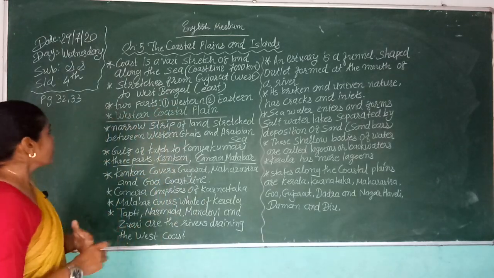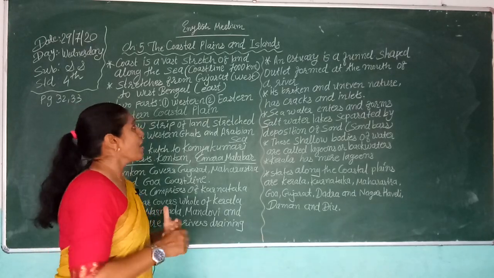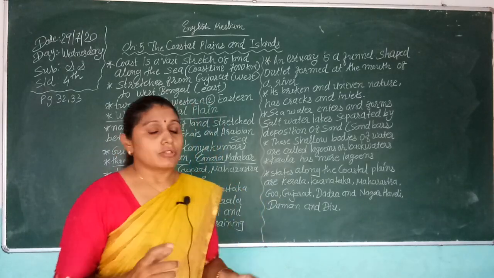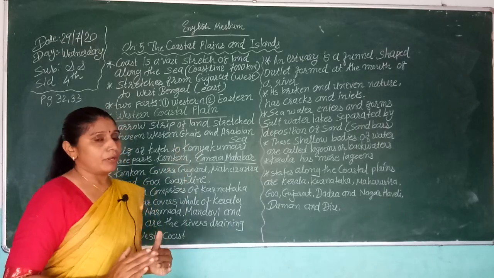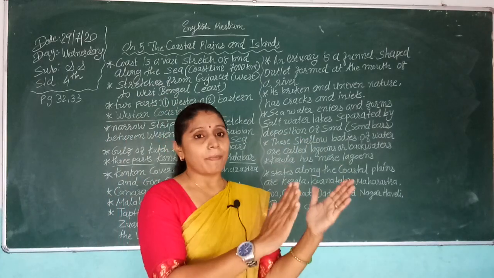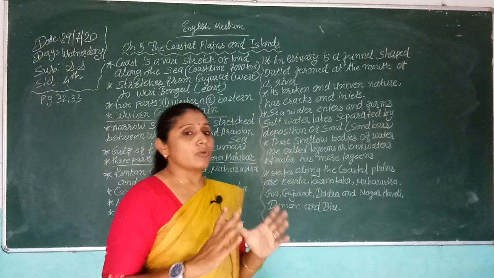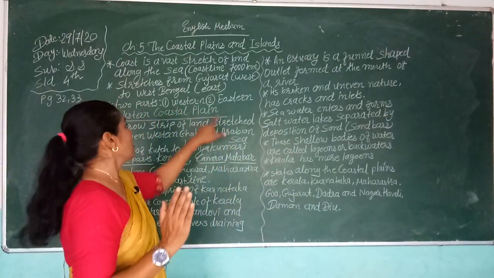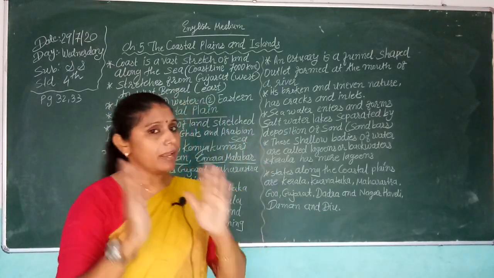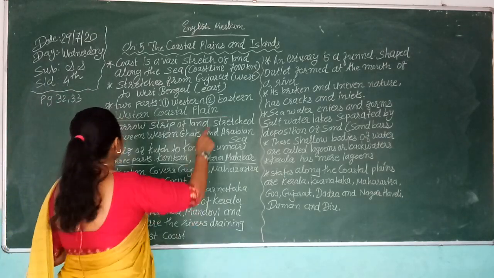This coastline, 7,000 kilometers long, is divided into 2 parts. The western side part is called the western coastline, and the east side part is called the eastern coastline.